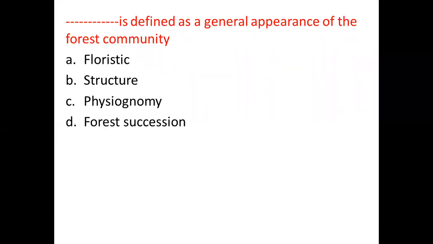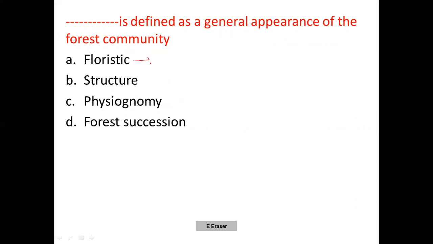So next one is some kind of a basis. Dash is defined as the general appearance of a forest community. As I mentioned in the earlier class, the physiognomy is what we are seeing, whether the forest is evergreen forest, deciduous forest, moist deciduous, and also the seasonal changes that we are able to see. Physiognomy is the general appearance of a forest community.